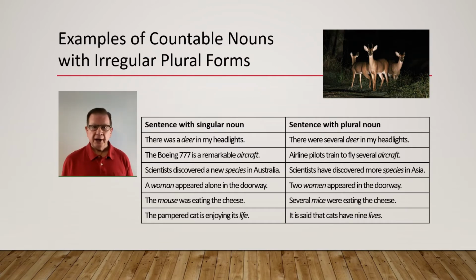Now let's look at these nouns with irregular plural forms in some sentences. First sentence: there was a deer in my headlights. Next sentence: there were several deer in my headlights. The Boeing 777 is a remarkable aircraft. Airline pilots trained to fly several aircraft. Scientists discovered a new species in Australia. Scientists have discovered more species in Asia. A woman appeared alone in the doorway. Two women appeared in the doorway.